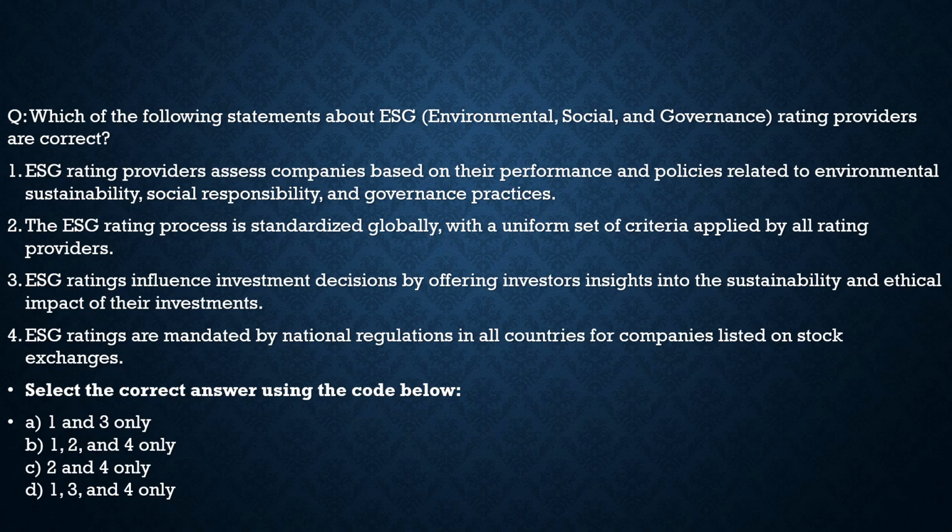It says, which are the following statements about ESG, environmental, social and governance rating providers are correct? Statement 1, ESG rating providers assess companies based on the performance and policies related to environmental sustainability, social responsibility and governance practices. 100% correct. This is what we discussed in it. Statement 2, the ESG rating process is standardized globally with a uniform set of criteria applied by all rating providers. No, there is no uniform set of criteria, because it changes from nation to nation, from companies to companies. So statement 2 is incorrect.